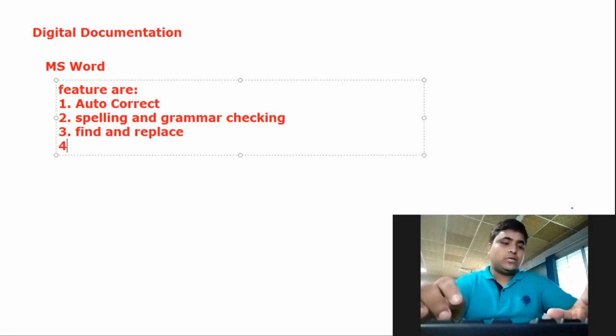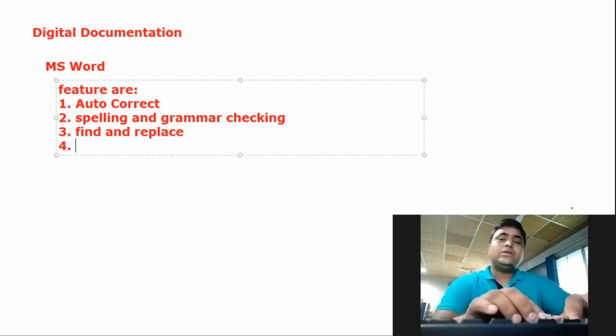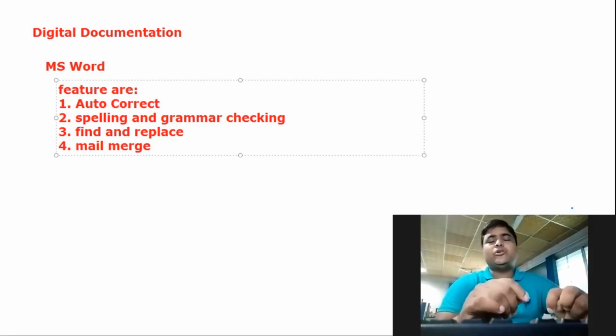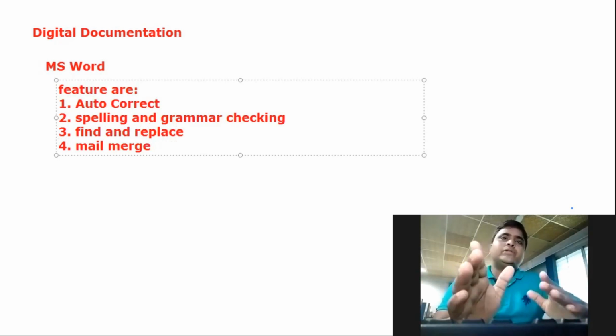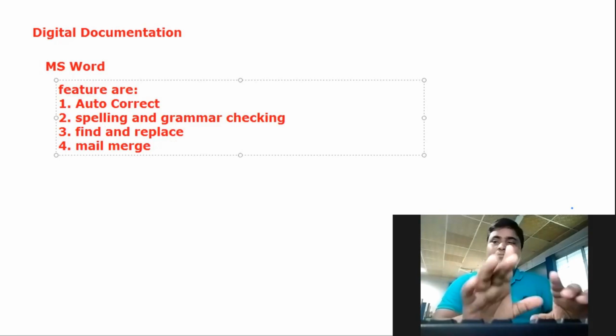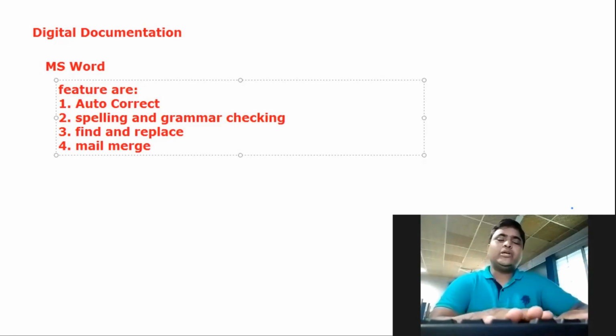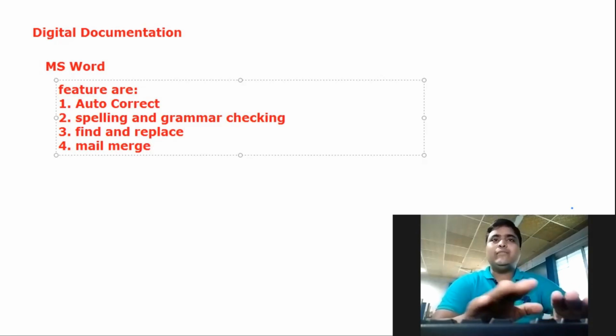The fourth one is called mail merge. Mail merge is one of the features to mail multiple persons for one documentation. Whenever you are using a document to send to a number of people or a list of people, then you have to perform this operation one after the other, again and again, using email.